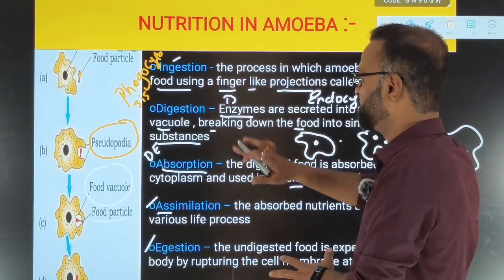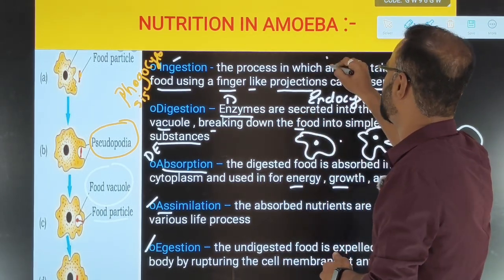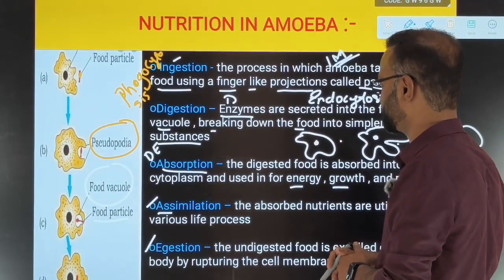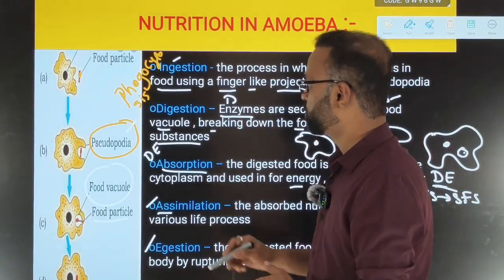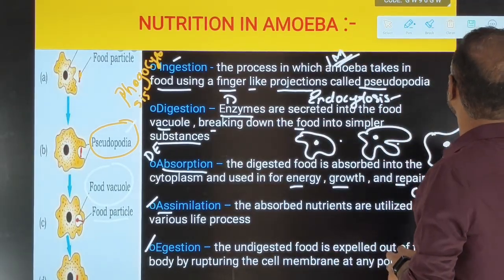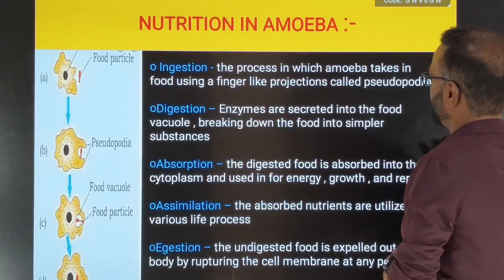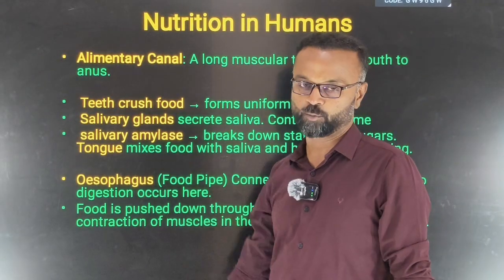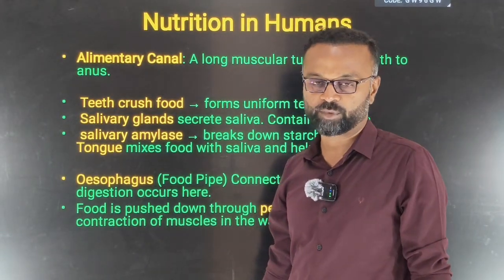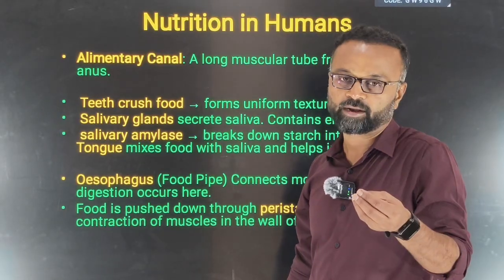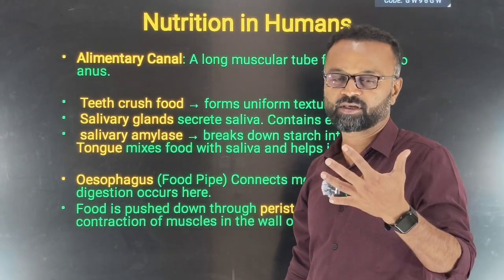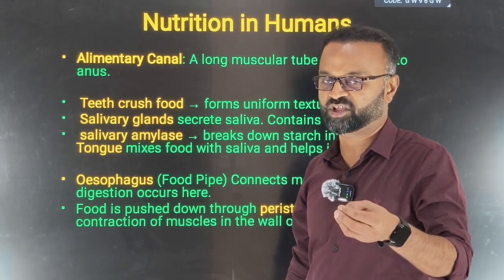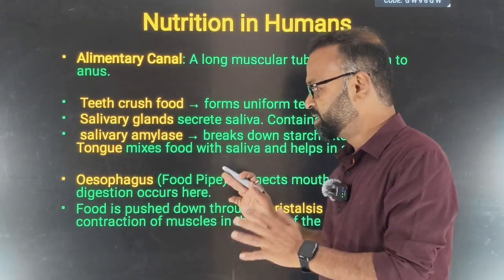So this is all about the nutrition. Here you can expect a 1 mark question about phagocytosis or endocytosis or about the pseudopodia. Keep that in mind. The next one is a very interesting part of this chapter, that is the nutrition in human beings. We are born as human beings, at least we should know how exactly the digestion is happening, which part of the digestive system carries what kind of function. So everything we are going to discuss.